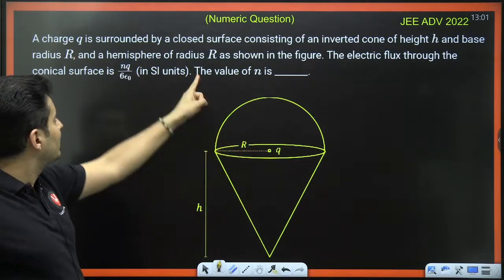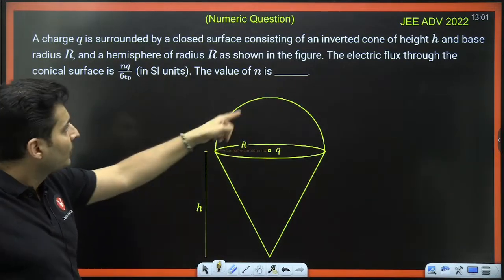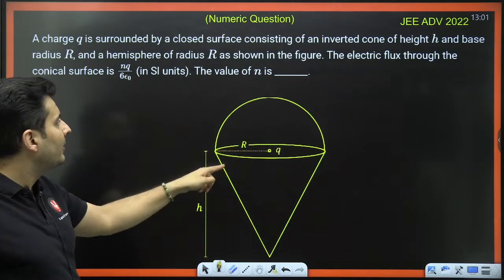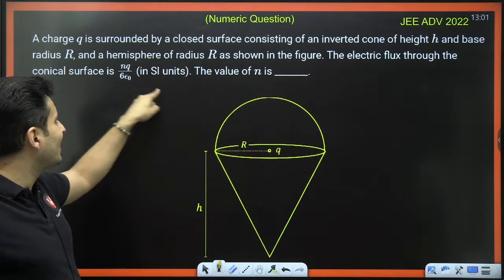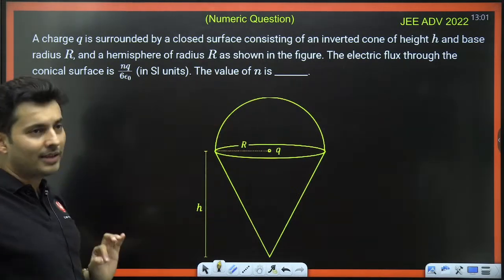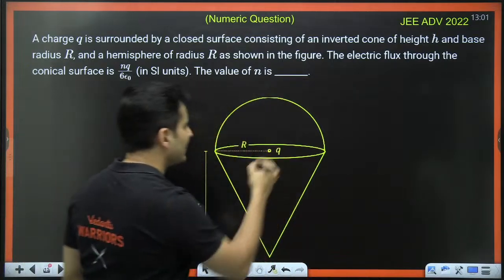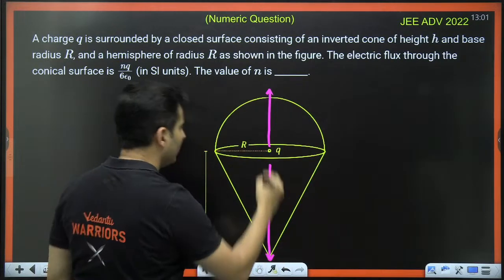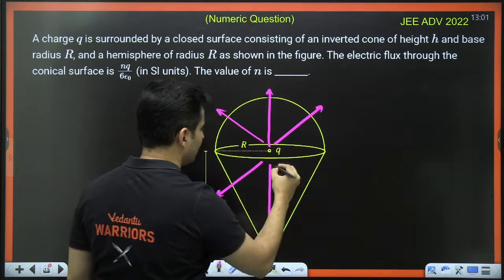A charge is surrounded by a closed surface of an inverted cone below, and you can also see a hemisphere of the radius r. So if the flux through the conical surface is nq by 6 epsilon naught, what is the value of n? I feel this is a very straightforward question, because you can see that the charge will generate flux equally on all the sides, something like this.